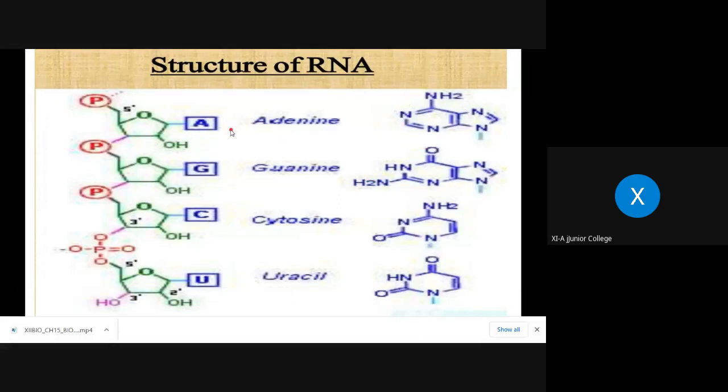Okay, and you can see the phosphodiester bond. This is the fifth carbon of this nucleotide, and the third carbon to the next. So to the third carbon, the next nucleotide is present here. So the bond is between the third and fifth, right? See here, third and fifth. So this is what is called the phosphodiester bond. You got it? Understanding? Yes?